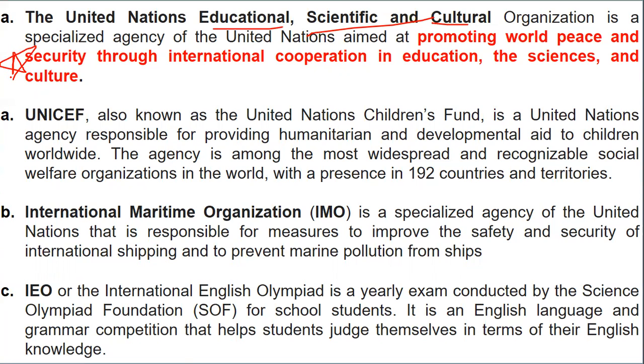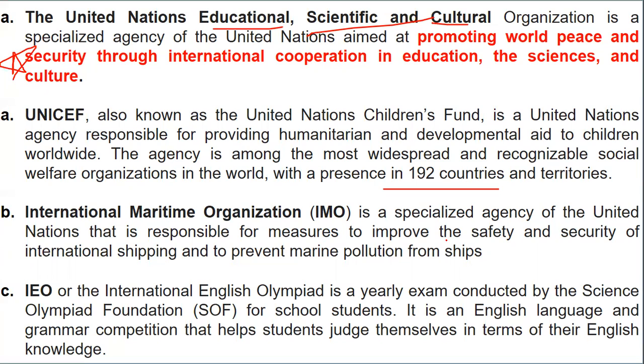Now, UNICEF is nothing but the United Nations Children's Fund. It is a United Nations agency which provides humanitarian and development aid to children, that is assistance. It is to spread and recognize social welfare organization throughout the world, and it has a presence in 192 countries. Now, International Maritime Organization, that is IMO, is an agency responsible for improving the safety and security of international shipping in order to prevent marine pollution from ships.